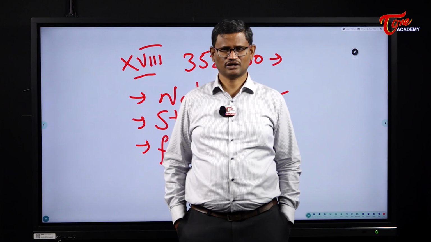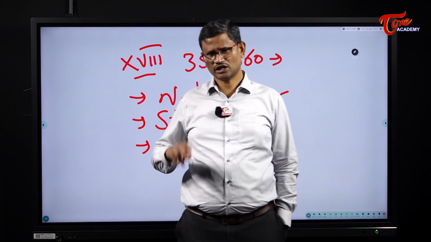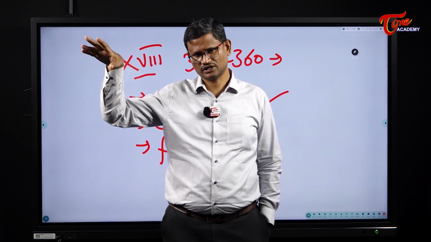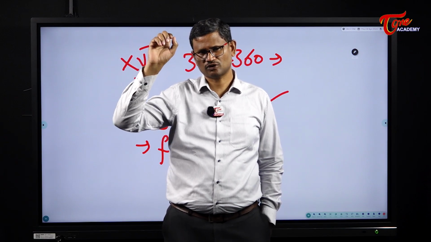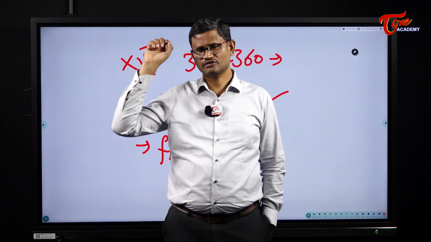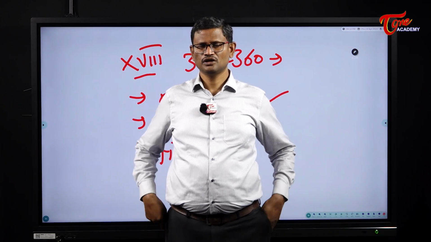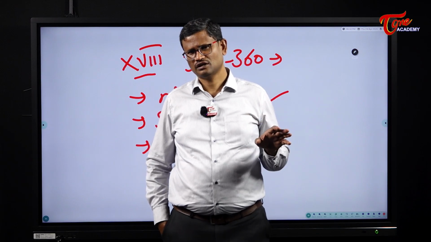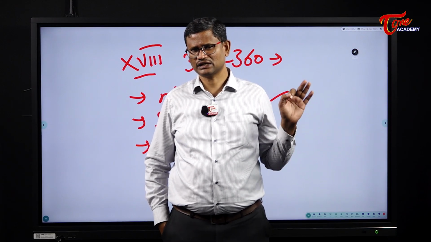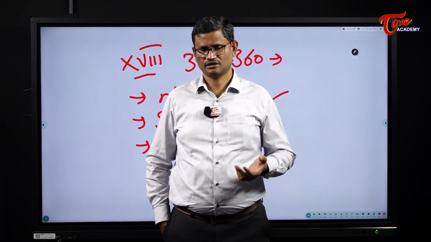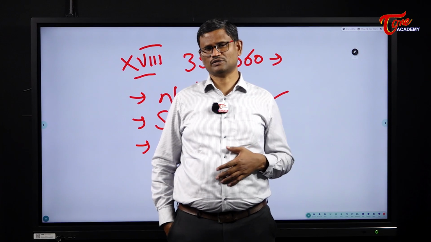Then what is the impact on fundamental rights? So there are two articles which deal with the impact on fundamental rights, Article 358 and Article 359. Article 358 speaks about Article 19. Article 359 speaks about all of the other fundamental rights excepting 20 and 21. So when national emergency is declared, all the fundamental rights guaranteed by Article 19, the fundamental right to freedom, get automatically suspended for the entire duration of national emergency.